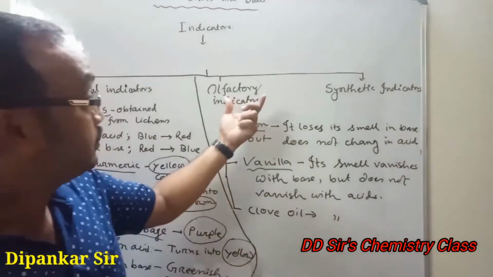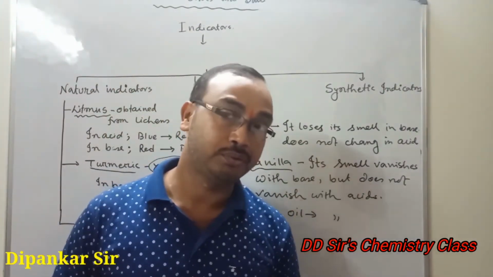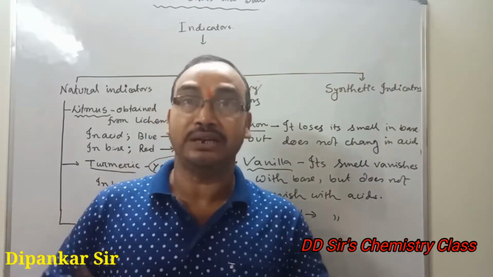Now olfactory indicator. From the name we get some idea. Olfactory means smell related.